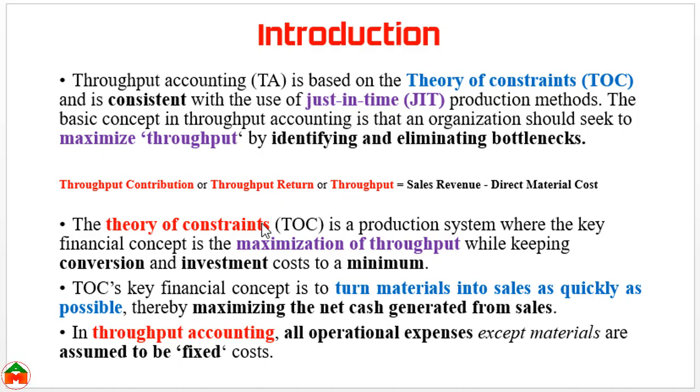And in our theory of constraints, we try to maximize the throughput by keeping the conversion and investment cost to a minimum level. In our theory of constraints, the main idea is to turn materials into sales as quickly as possible, so that we can maximize the net cash generated from sales.